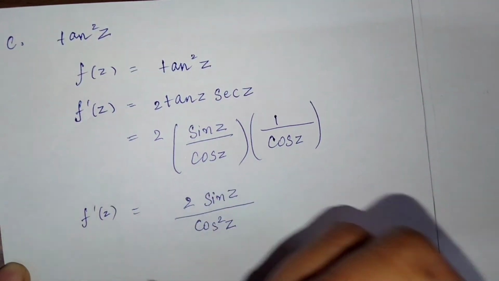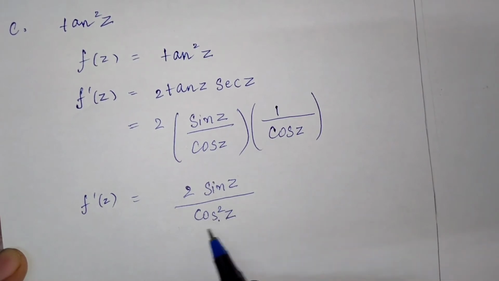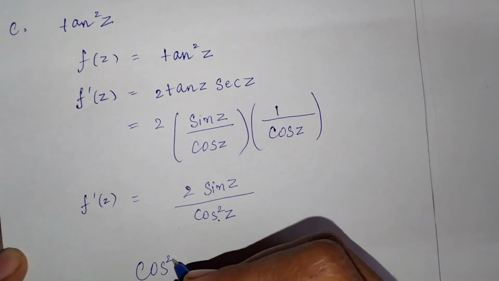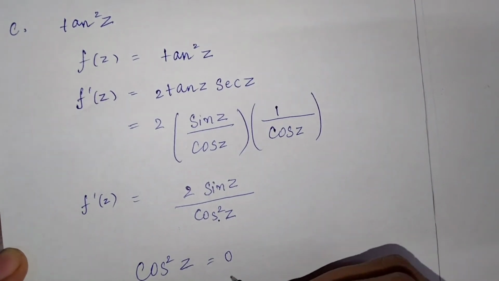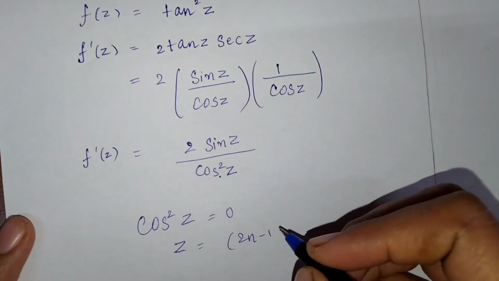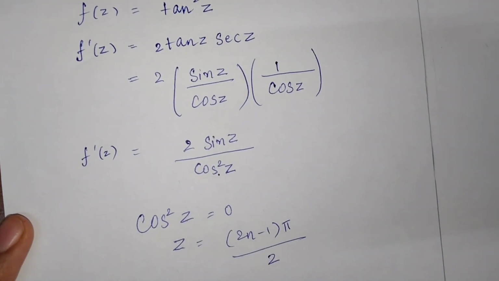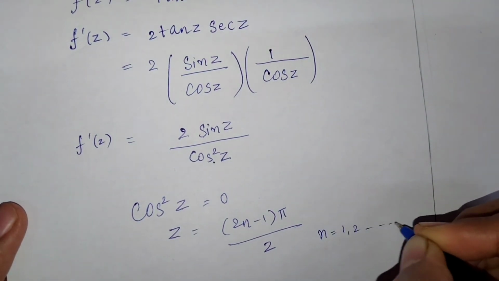Now as we got f dash of z, we have to put the denominator part equal to 0. So cos square z equal to 0. So the value of z is equal to (2n minus 1) pi by 2, where n is 1, 2 up to infinity.